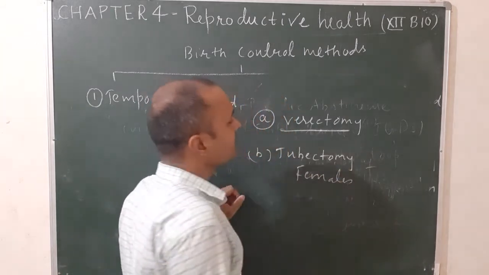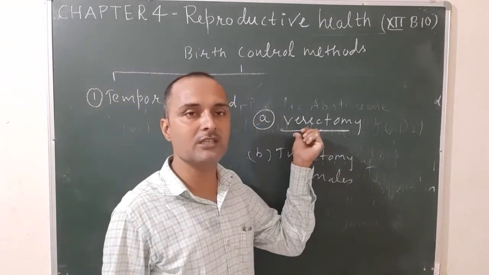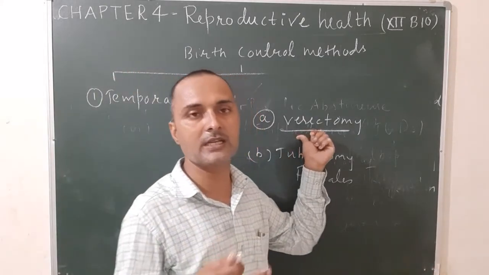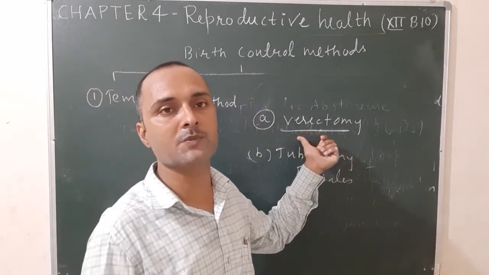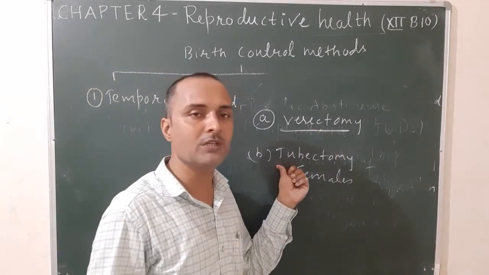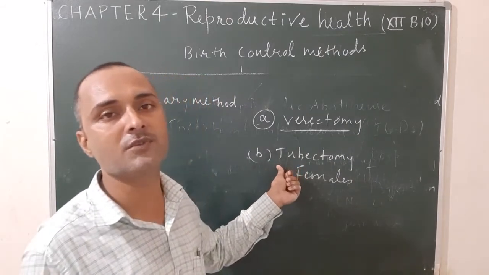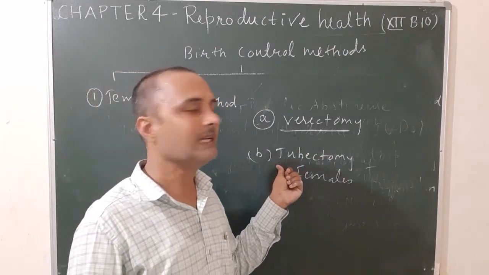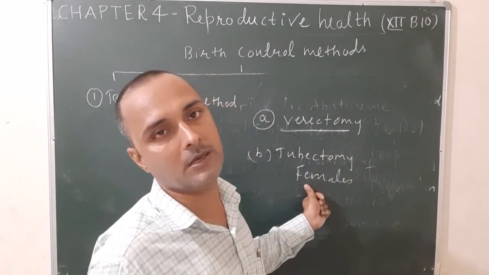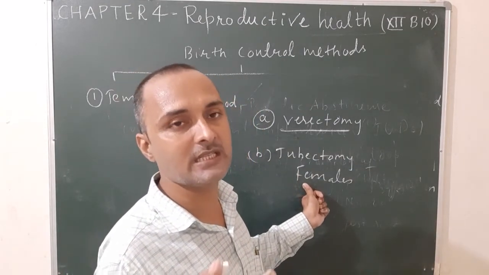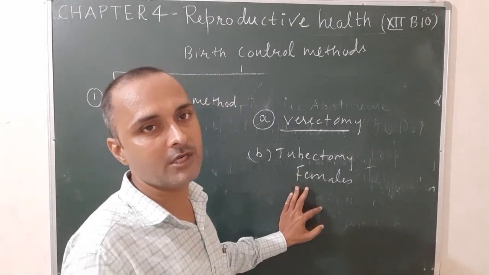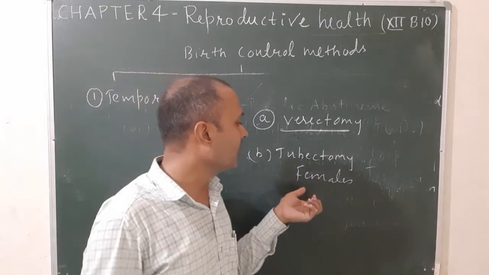Okay, so what will you do in case of vasectomy? It is done in human males. In this method, a part of the vas deferens is cut and tied up to stop the transfer of sperms. And what will you do in case of tubectomy? It takes place in the human female. In this method, a part of the oviduct is cut and tied up by making an incision. As a result, there is no transfer of ovum into the fallopian tube and there is no ovulation.